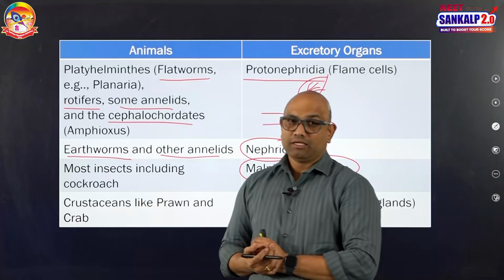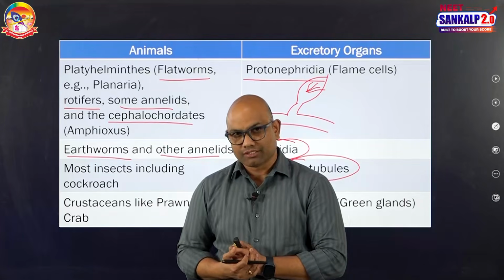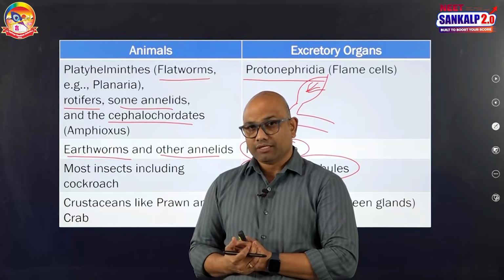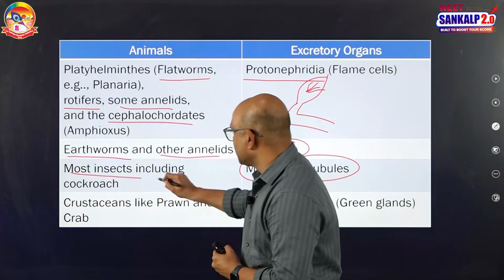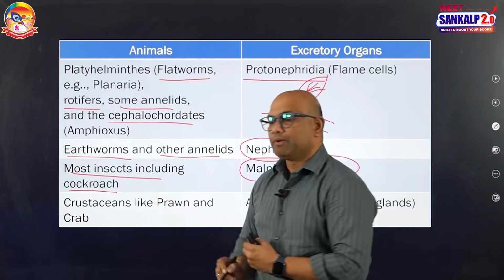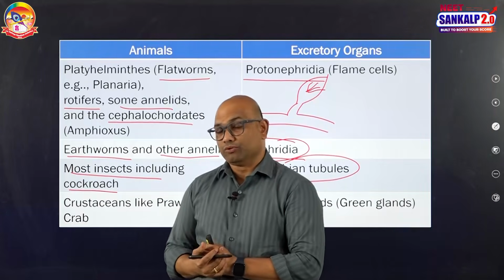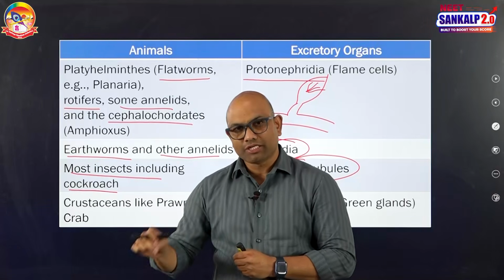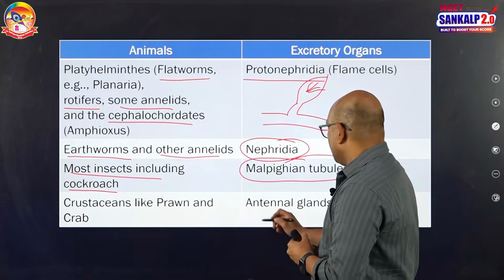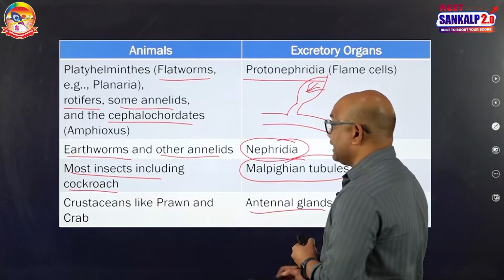Malpighian tubules are the tubular, fine thread-like structures present in insects. Most insects, including the cockroach, perform excretion with the help of Malpighian tubules, and Malpighian tubules are involved in both osmoregulation and excretion.